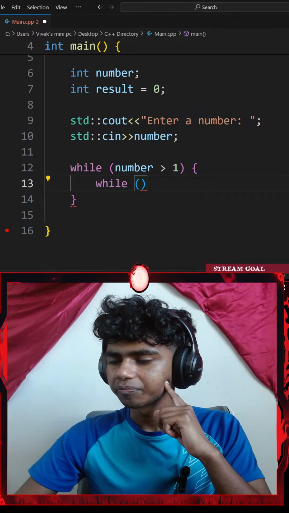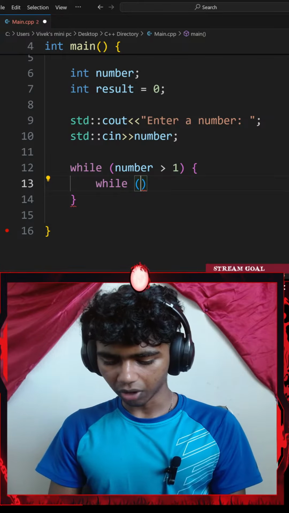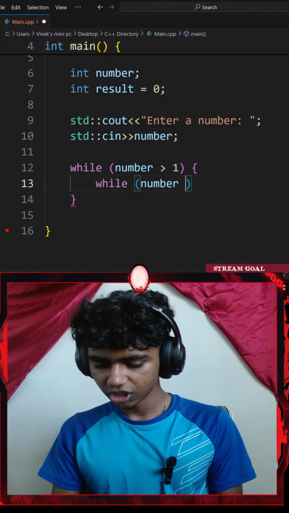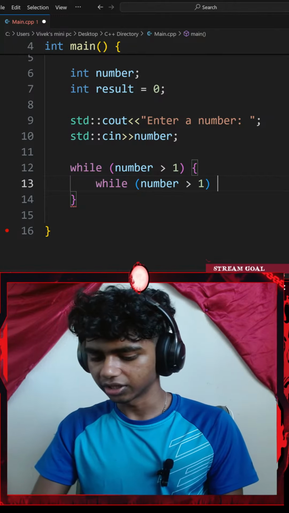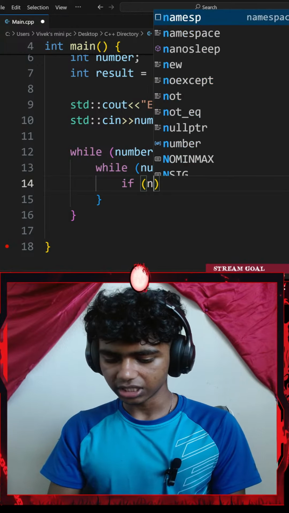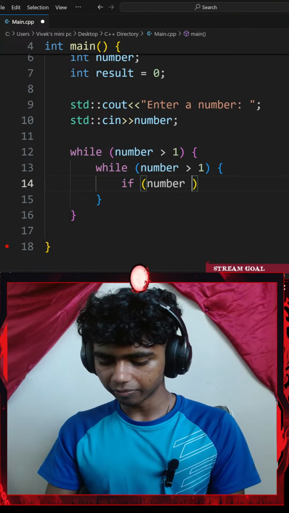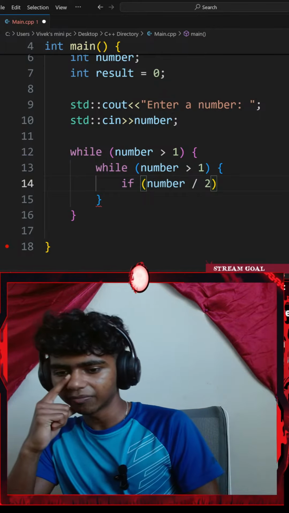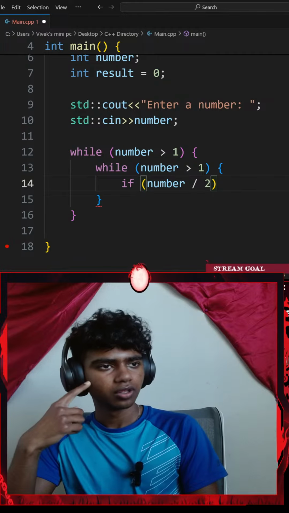So let's go with while my number. Should I go with greater than 1 here as well and then add an if statement? Like if my number divided by 2, if my number can be divided by 2 and itself.